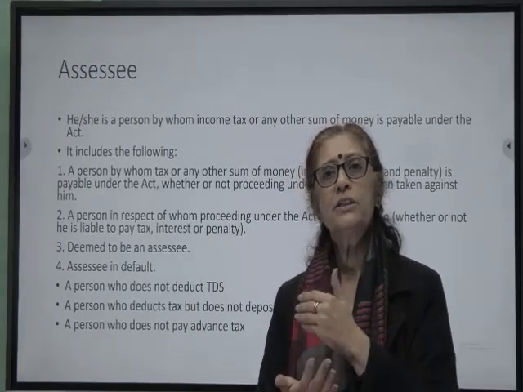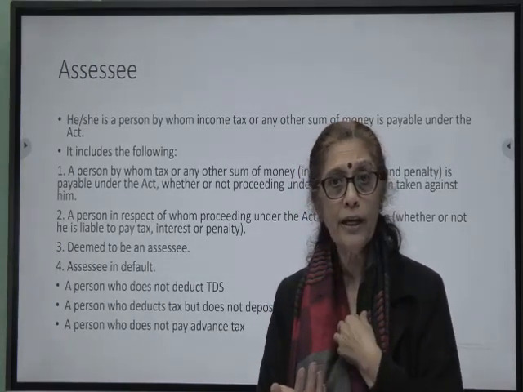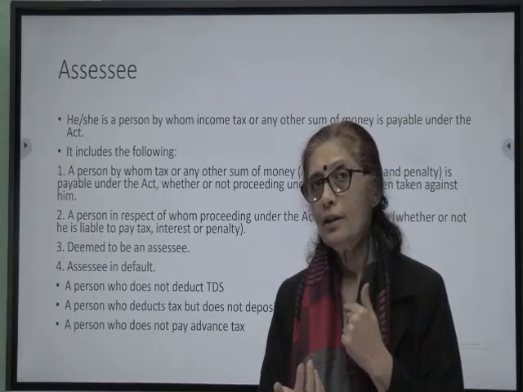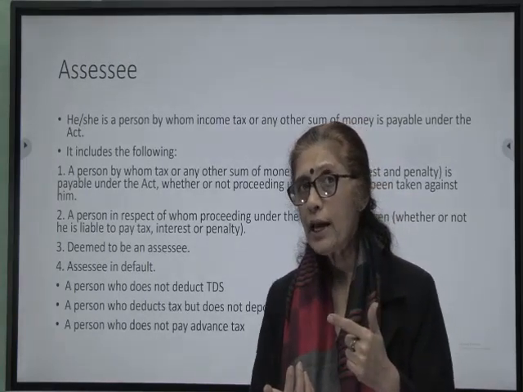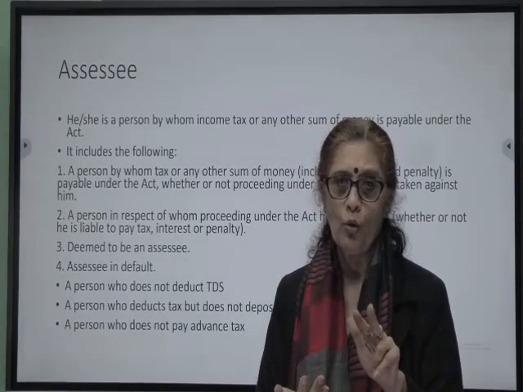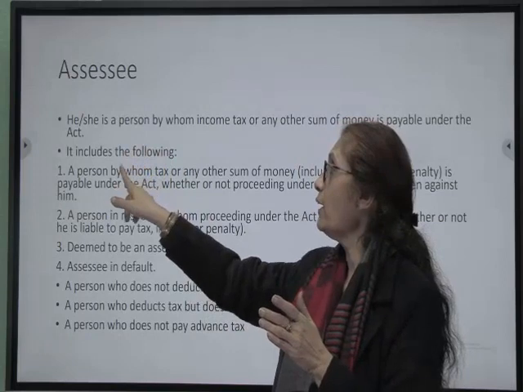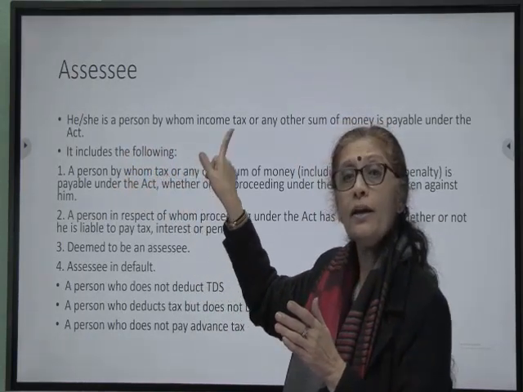The taxable limit, let's say, is 2,50,000 and my income is 2 lakhs. So I am earning an income. So am I a person? Yes. Am I paying tax? No. So would I be called an assessee? No. So when is a person liable to be called an assessee? When he has to pay tax.